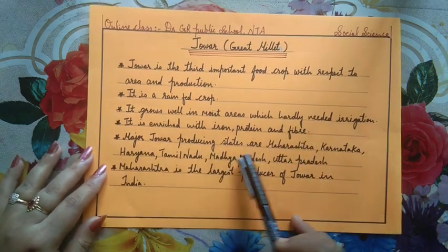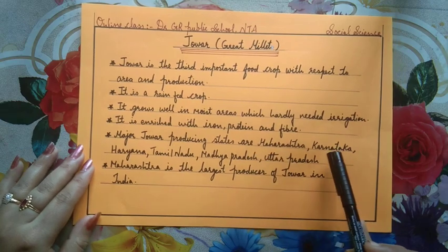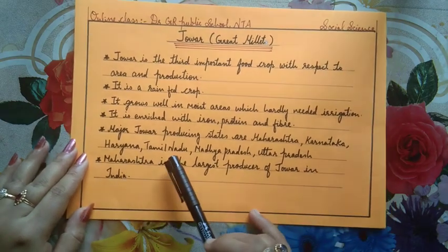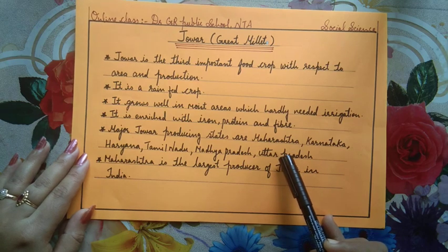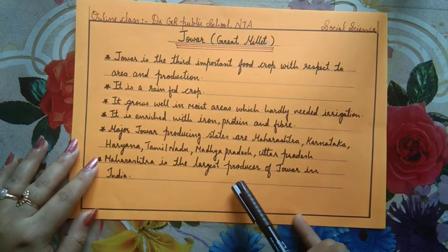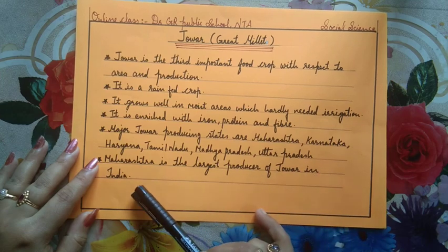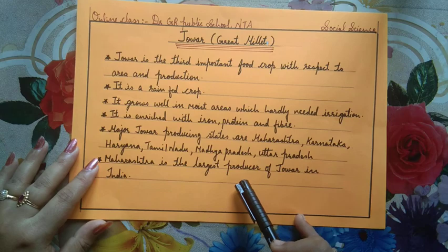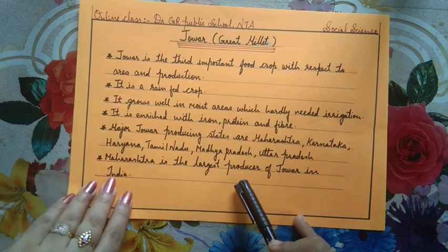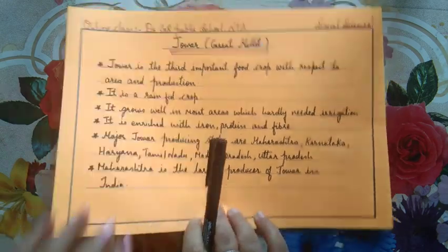Major jowar producing states in India are Maharashtra, Karnataka, Haryana, Tamil Nadu, Madhya Pradesh and Uttar Pradesh. And Maharashtra is the largest producer of jowar in India. So which is the largest producer of jowar in India? Maharashtra is the largest producer of jowar in India.